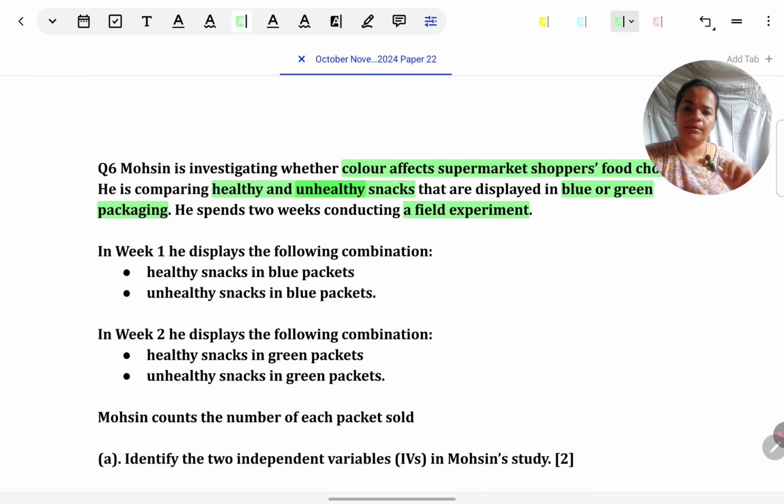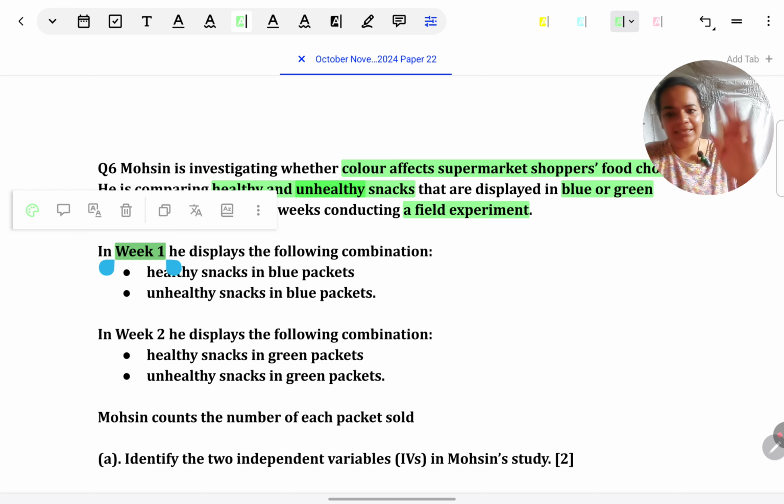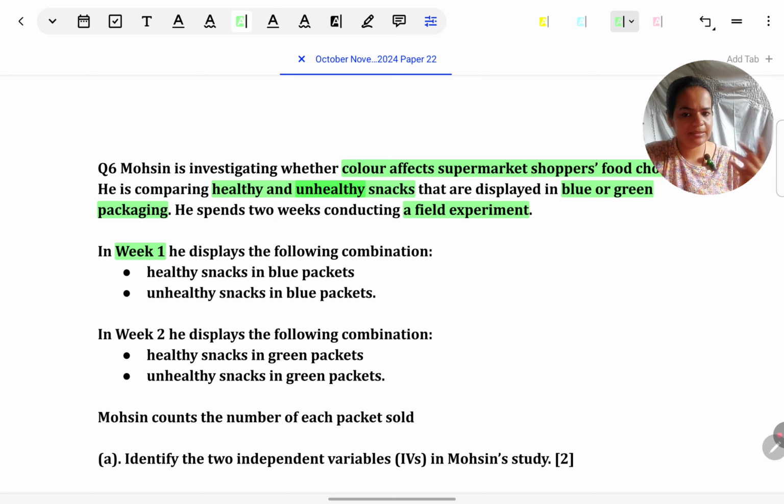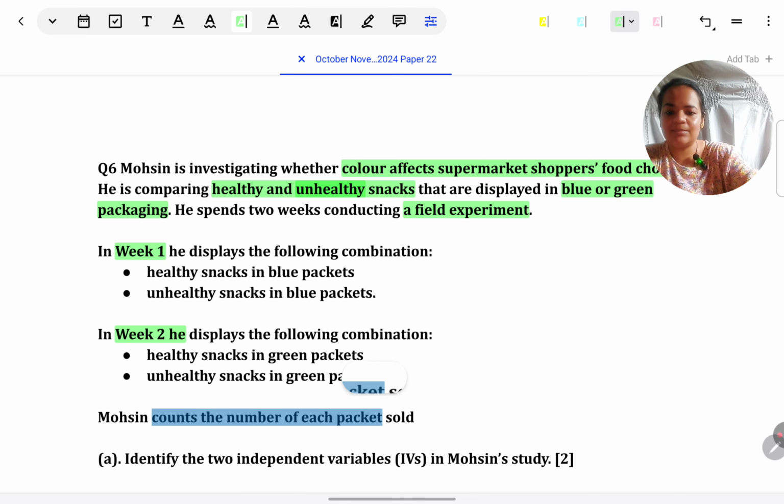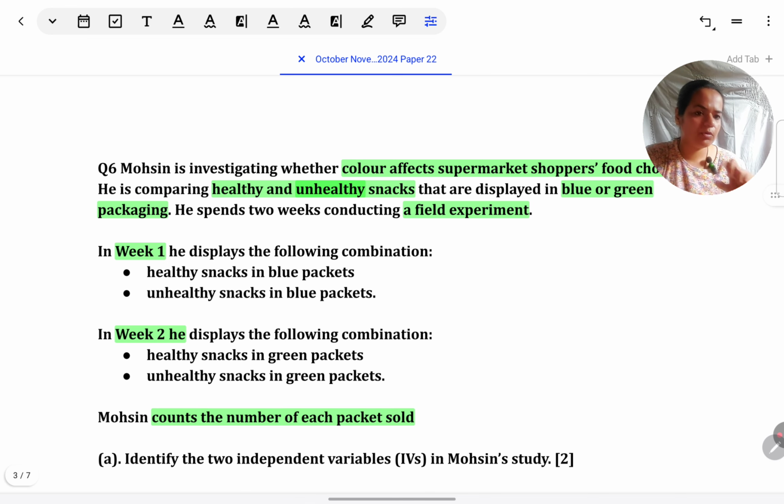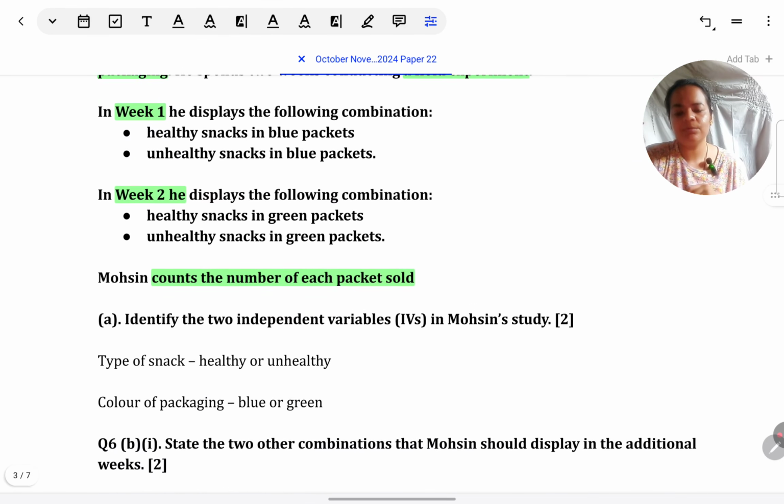Research method. In week 1, he displays the following combinations: healthy snacks in blue packets, unhealthy snacks in blue packets. In week 2, he displays the following combination: healthy snacks in green packets, unhealthy snacks in green packets. Mohsin counts the number of each packet sold. So then they've given operationalization of the DV also.